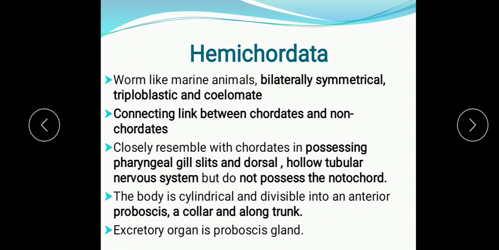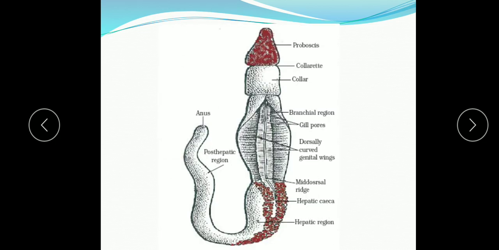Their sexes are separate, fertilization is external, and development is indirect. There are only two examples here: Balanoglossus, also known as the tongue worm, and Saccoglossus. Here you will see the diagram of Balanoglossus. You can see the anterior part of the body, the proboscis, and here the collar region. Then these are the gill slits, with the help of which it respires, and these are the hepatic caeca. So this is an example of phylum Hemichordata, Balanoglossus.